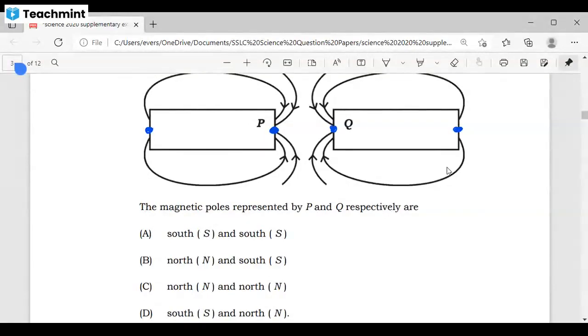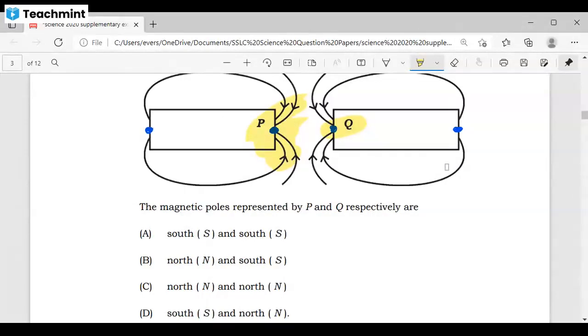Now you want to identify one thing in this figure. What is happening at P? As you can see here, the magnetic field lines are coming towards P. In this case also, they are coming towards Q. Both are coming inwards.